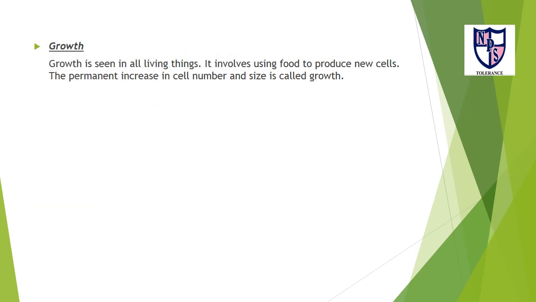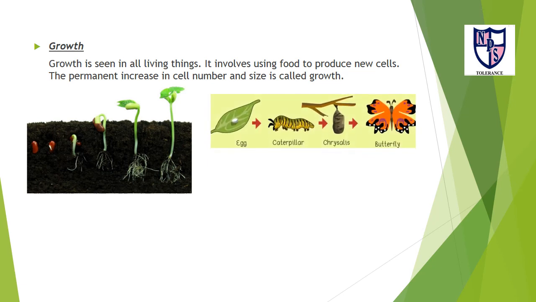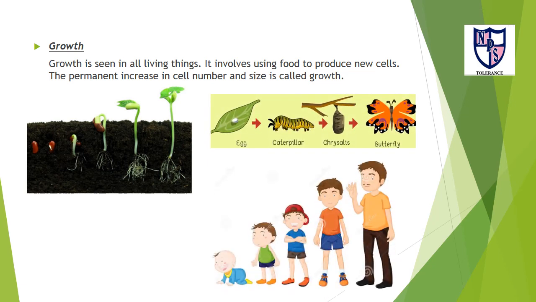The next one is growth. Growth is seen in all living things. It involves using food to produce new cells. The permanent increase in cell number and size is called growth. As you can see, the growth in a plant, the life cycle of a butterfly, and the growth of humans.